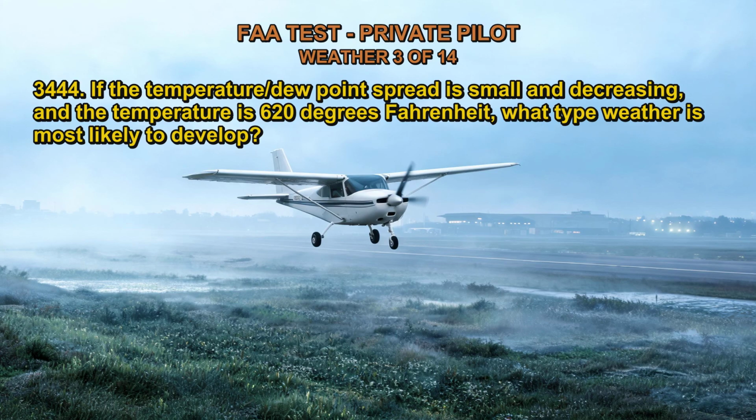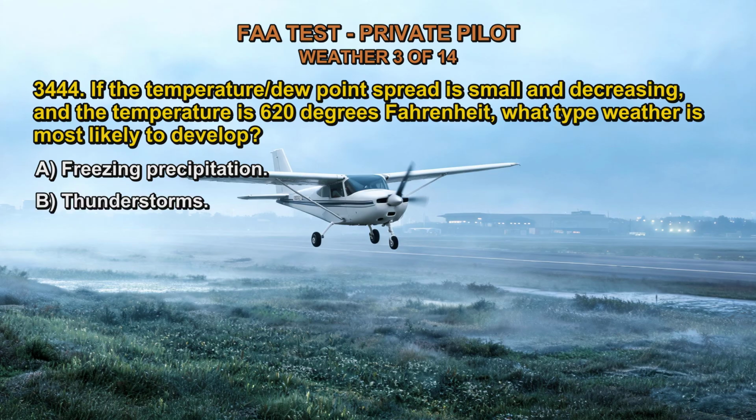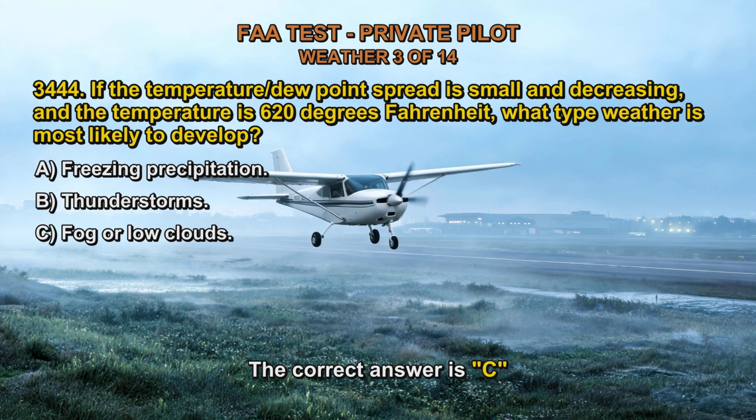Question 3444. If the temperature/dew point spread is small and decreasing, and the temperature is 62 degrees Fahrenheit, what type of weather is most likely to develop? A. Freezing precipitation. B. Thunderstorms. C. Fog or low clouds. The correct answer is C.